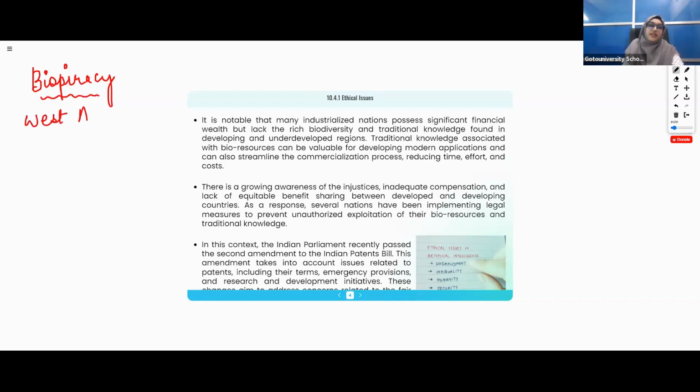There is one West African plant. What was its exact name? Let me remember. Wait. Pentadiplandra. Yeah, Pentadiplandra.